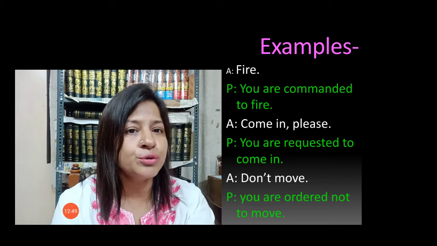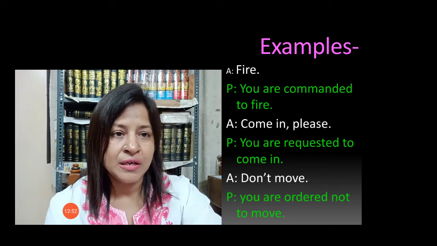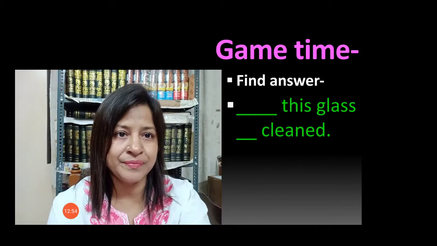You are ordered to stand here. Okay, so this is like this.